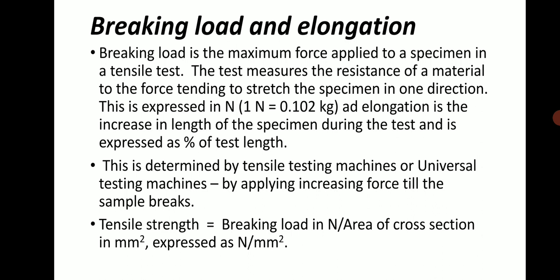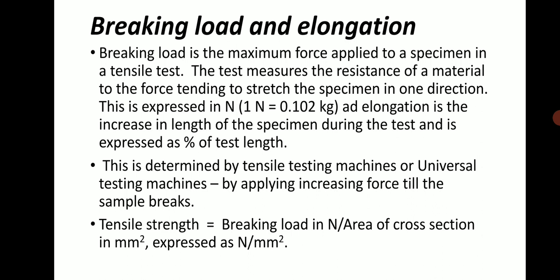Breaking load and elongation. Breaking load is the maximum force applied to a specimen in a tensile test. The test measures resistance of the material, the force being applied to the specimen in one direction. This is expressed in N; 1 N is equal to 0.102 kg. Elongation is the measured length of the specimen during the test, and it is expressed as a percent of the length.